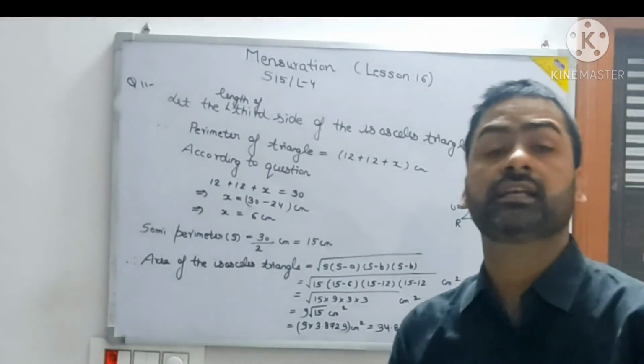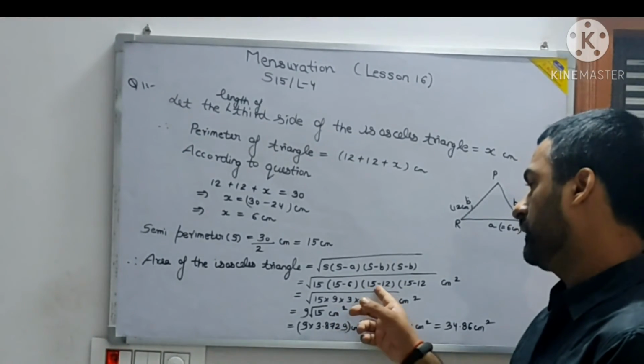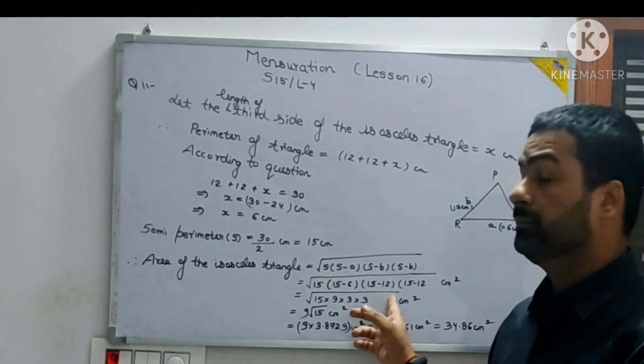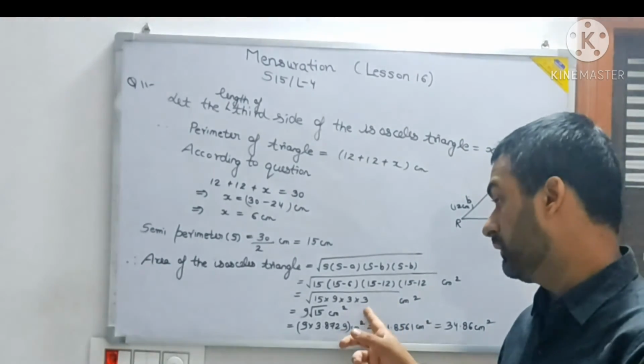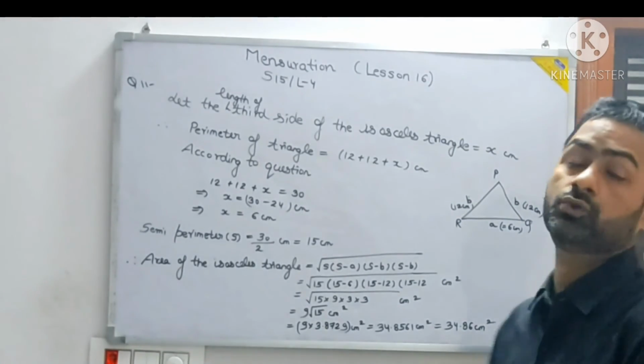In that case, when the triangle is scalene, that means all the sides are unequal. But here two sides are equal. So 15 minus 12 I put here. It is important to put the radical sign to cover everything here. Otherwise, if the radical sign is missing there, then there will be a problem. You will be losing marks.